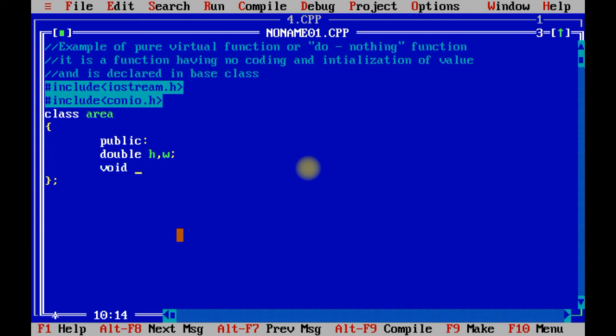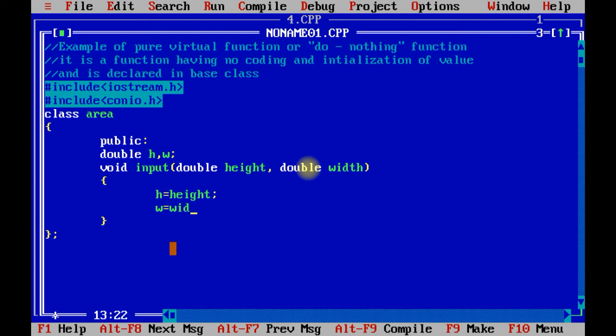Now void input, double height, double width. Now the name of class variable is h and argument variable is height, w and width.